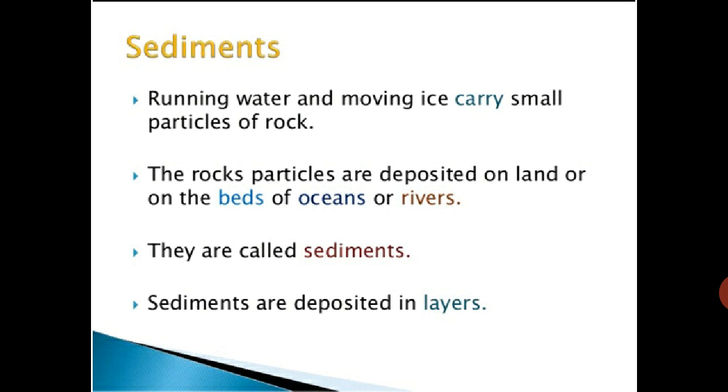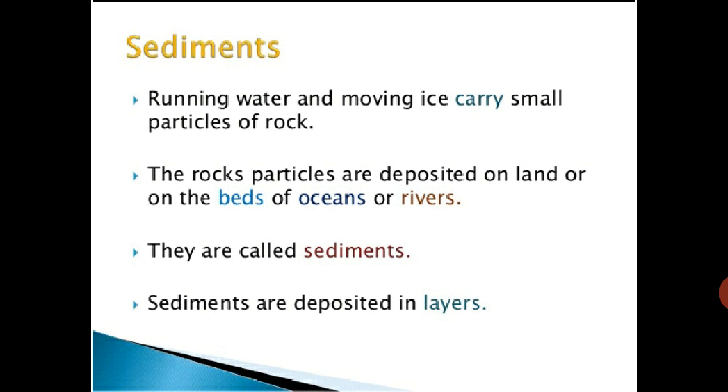Now we can say sediments. What is sediment? Running water and moving ice carry small particles of rock. You know that when the monsoon is coming, pebbles and small things outside are moving fast, and all things are moving away with the water. So running water and moving ice carry small particles of rock.